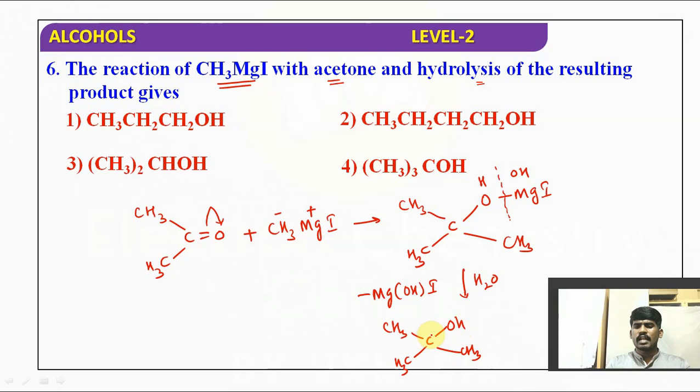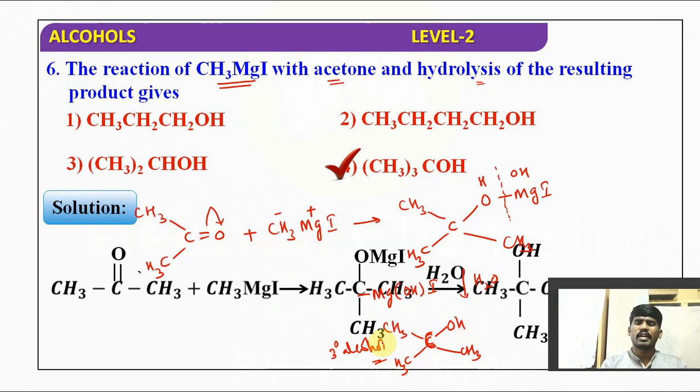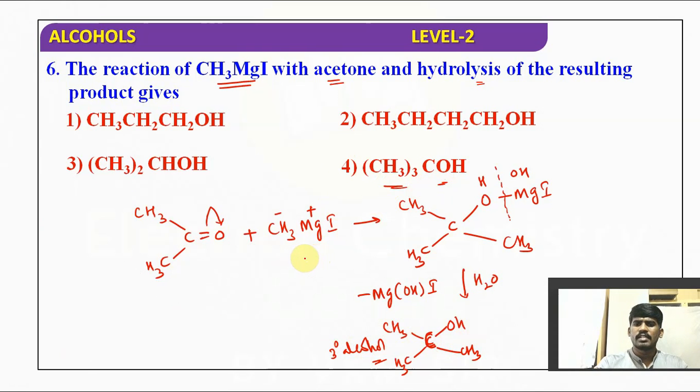Our OH is attached to that carbon having 3 carbons, hence it is a tertiary alcohol. Understood? So option D can be given, that is (CH3)3COH. Hope it is clear for you, that you can see it very clearly, right? (CH3)3COH, how we got it.